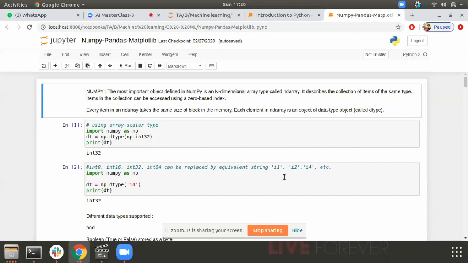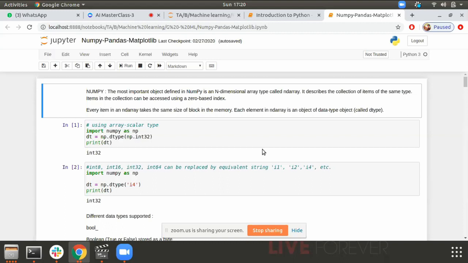So, as I've told you in brief, what is NumPy, Pandas, and Matplotlib. NumPy is a library of Python which is used for machine learning stuff. It defines an n-dimensional array called ndarray, and it describes a collection of items of the same type. So it is an n-dimensional array. Try to understand this thing. It is not a simple array. It is an n-dimensional array.